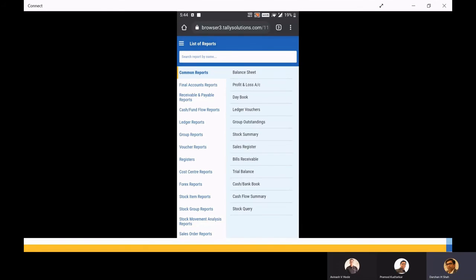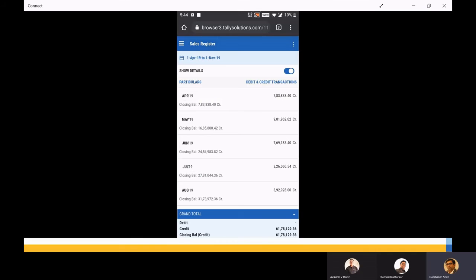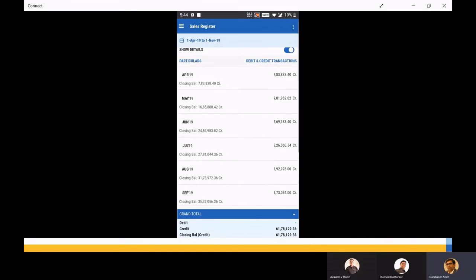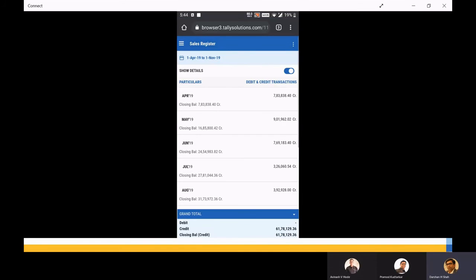Here I would like to show you something. Let's say I want to see the sales register, and yes, I'm able to see the sales register for April month, May month, June month. If I show details, it shows me the cumulative closing balances of my sales, and it shows that till November I have made a sale of more than 61 lakh rupees. So this gives me a good summary about that subject.